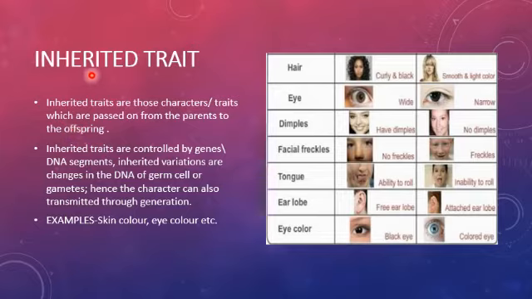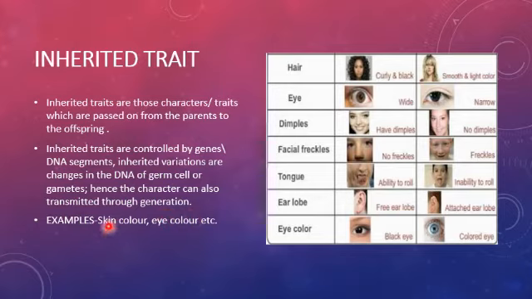So these are the traits which we carry from the parents to the offspring, that is, transferred from generation to generation, and these are controlled by genes, or you can say the DNA segment. Inherited variations are changes in the DNA of the germ cell. So why can these traits be inherited? Because they are present in the DNA of the germ cells. If there is any change in the DNA of a germ cell, that can also be transferred from generation to generation. Hence, the character can also be transmitted through the generation.